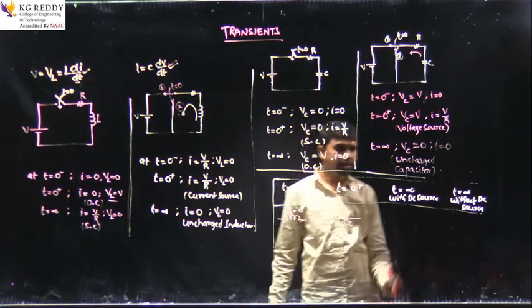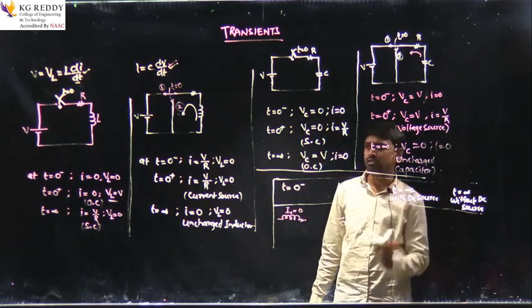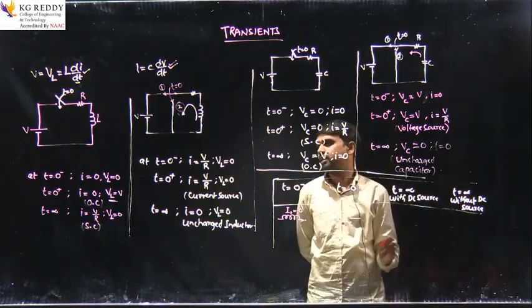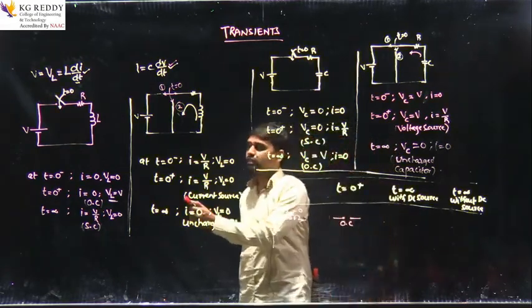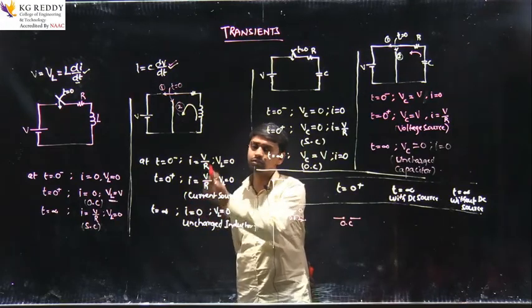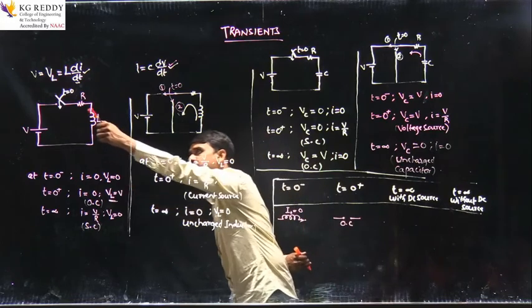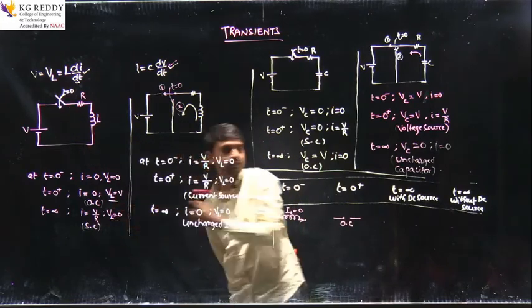And at t equal to infinite with DC source, how does it act? When it is connected to a DC source, at t equal to infinite, it acts as a short circuit.